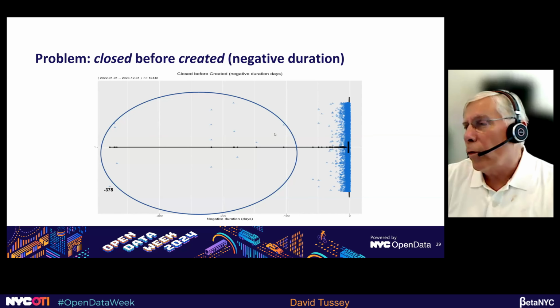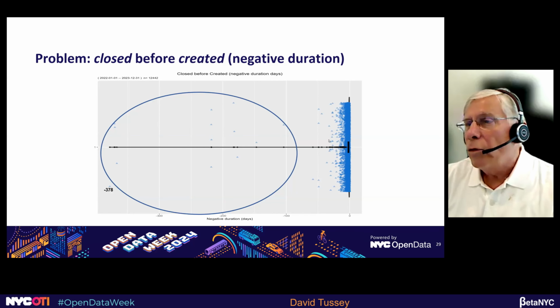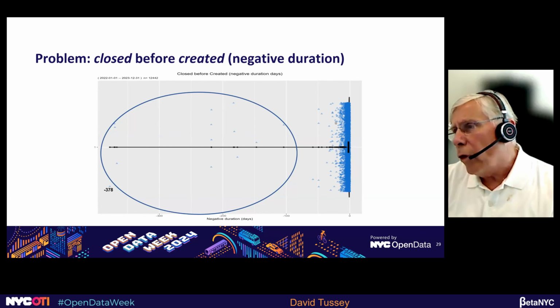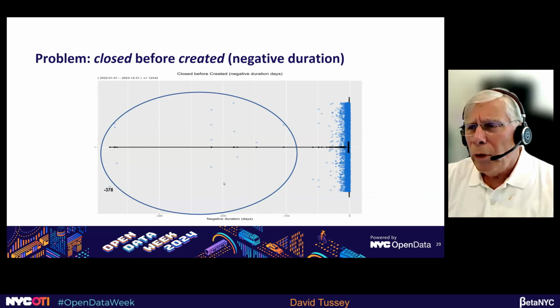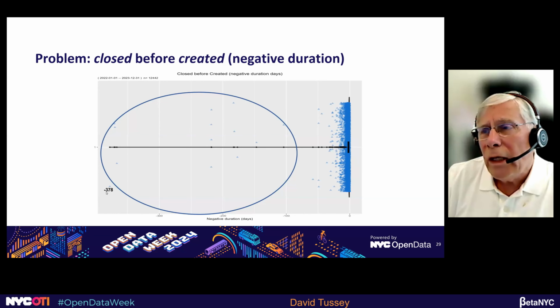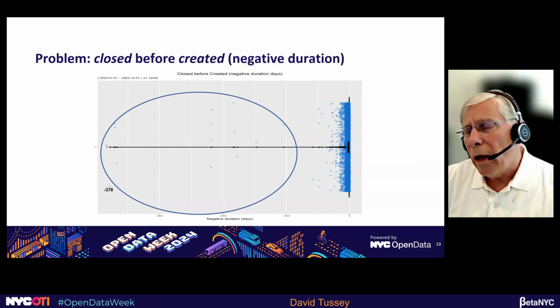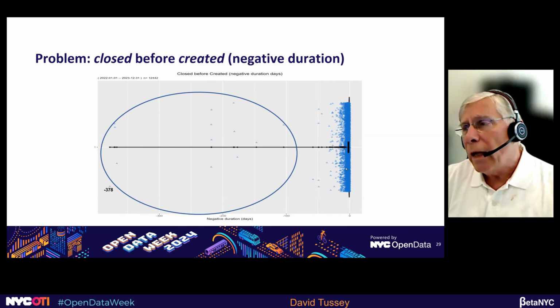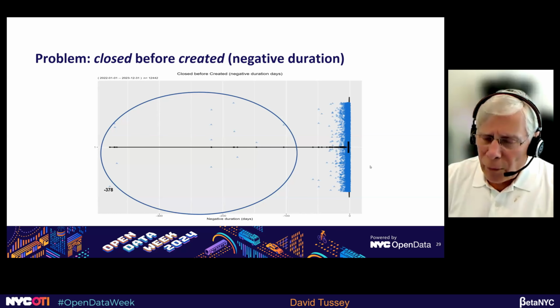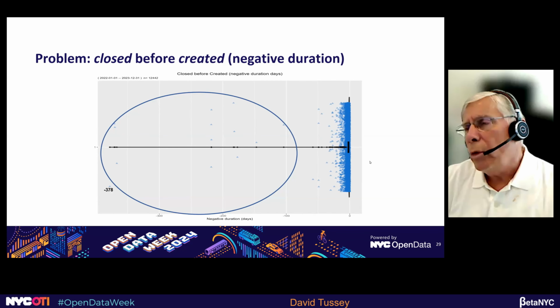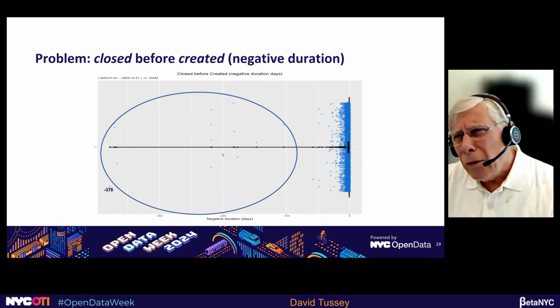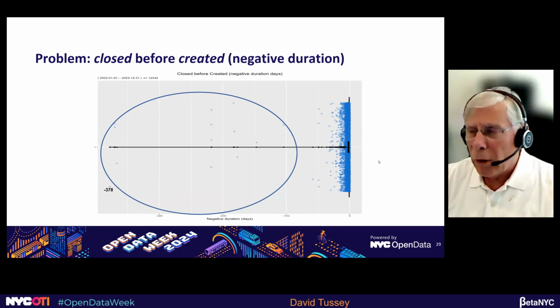Well, let's take this closed before created and do another quick look. Oh, I'm sorry. Here's a slide. This is called a violin chart that sort of shows the outliers. So these are all the negative durations. There's a whole bunch up here that are just a small number of days, maybe 5 or 10, but there are some real outliers here. 200, 300, 378 days closed over a year before the SR was created. That's a big negative duration, and these outliers can really skew the data when you're trying to do things like averages. In some cases, using the median is a better choice here, but the real question is, why are these negative durations actually happening, and what can we do to fix it?